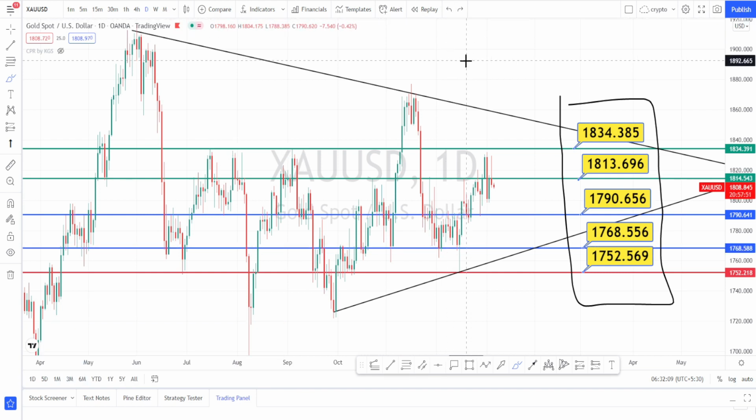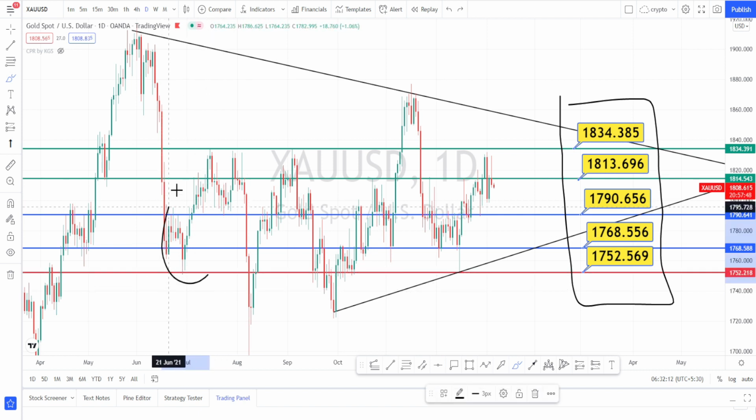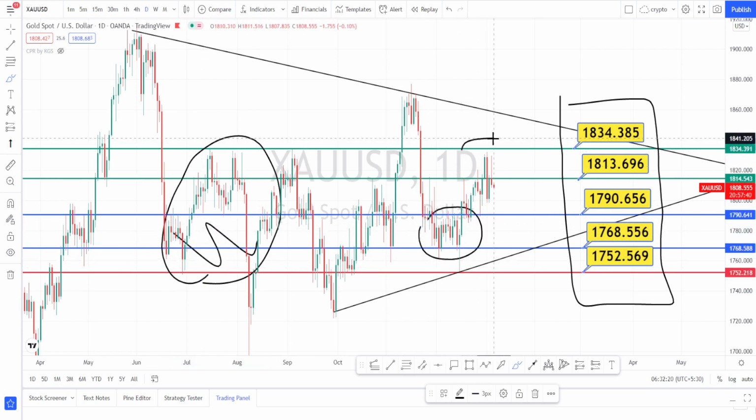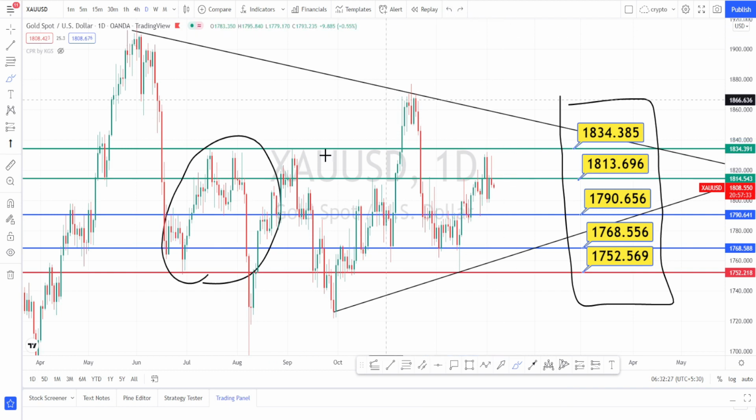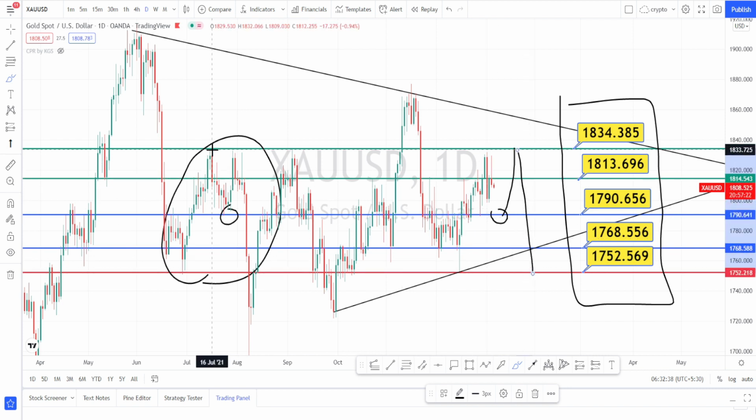I had already highlighted that current price action is trying to form similar price action which had happened previously, and it has completed this portion and it has completed this part also. So if it is exactly going to form the same price action, I am expecting the price action to take support on this level, which is going to be around 1790, and then rebound, then retrace back. Currently we can notice that it is replicating this part of the price action. So we can see a retracement happening over here.